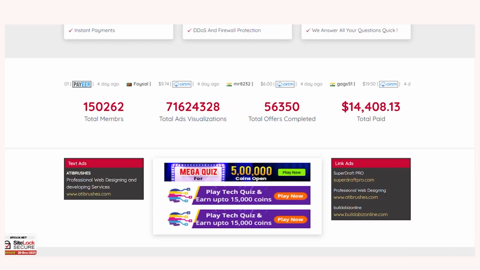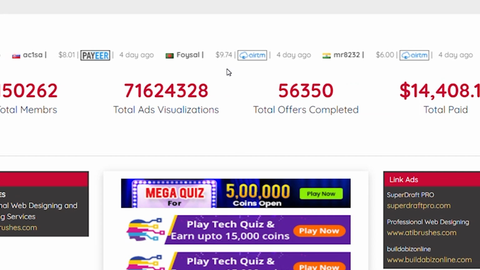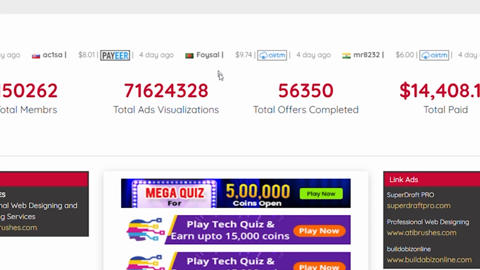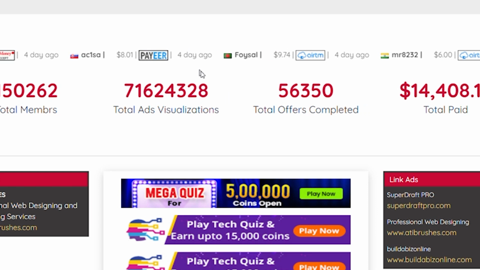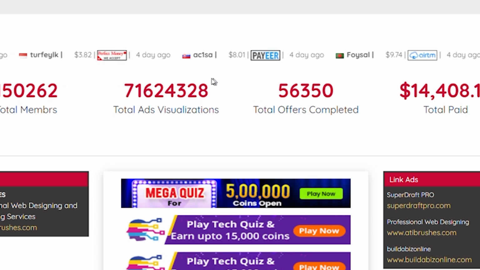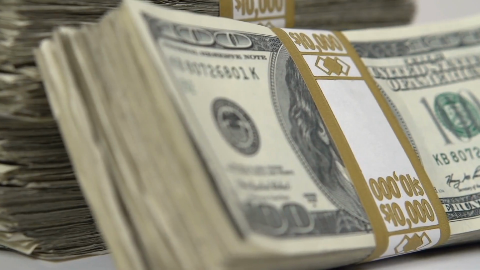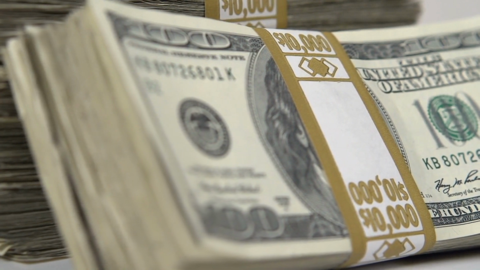As you can see, they are quite open about all of their revenues on the website. A total payout today is this amount, and a total payout yesterday was this amount. And they even show you all of the past withdrawals from all of the people who are cashing out money, including their username, nationality, and payment method, and you can cash out all of your profits in a variety of payment methods.